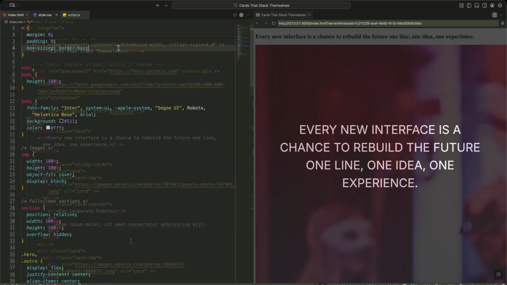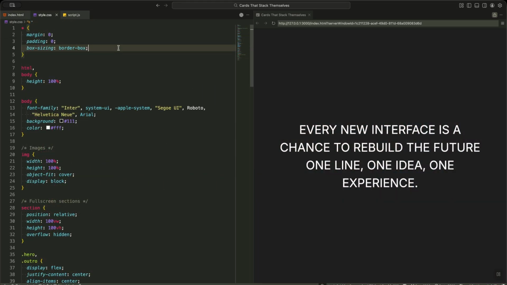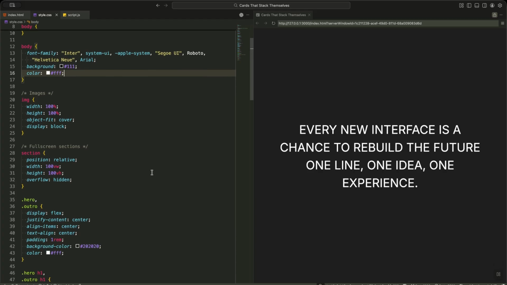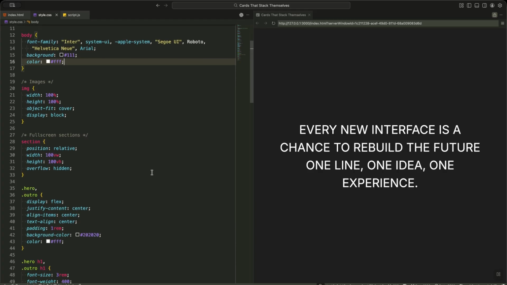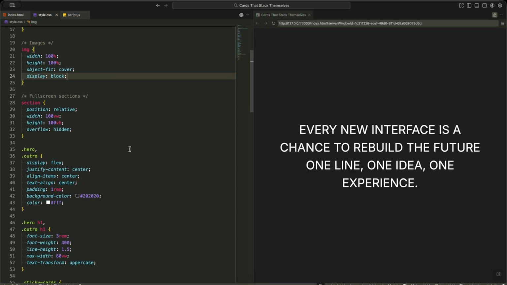Let's walk through the CSS that sets up our visual layout. First, I reset all margins and paddings and set the box model to border box. This ensures consistent spacing and prevents padding from affecting our element widths. The HTML and body are set to full height, and I chose Inter as our primary font family, a clean modern typeface. The background is a deep near black with white text for strong contrast. Images are set to cover their containers completely, so they fill the space without distortion.